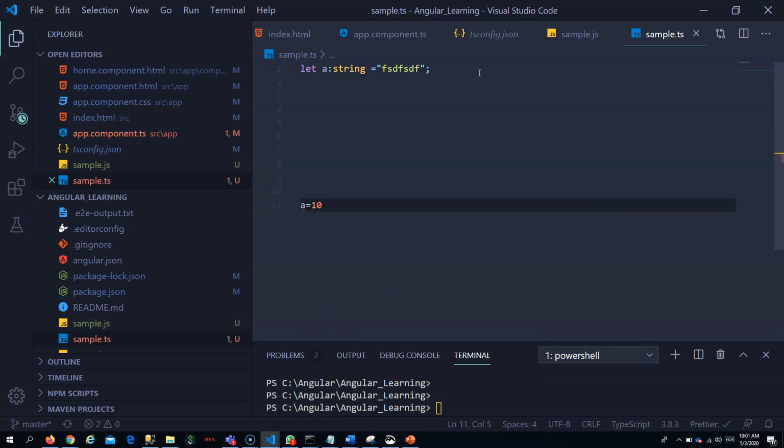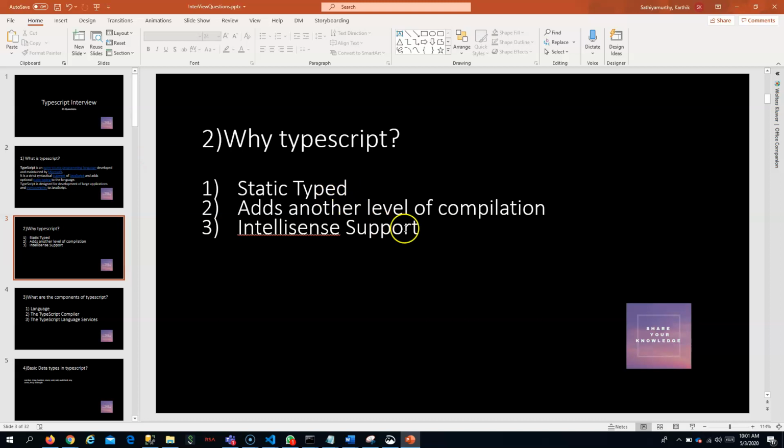If the developer gives a number in the last statement, while in the first statement he gave a string, he will get an error: type 10 is not assignable to type string. So this issue, which can happen in JavaScript, is avoided in TypeScript.